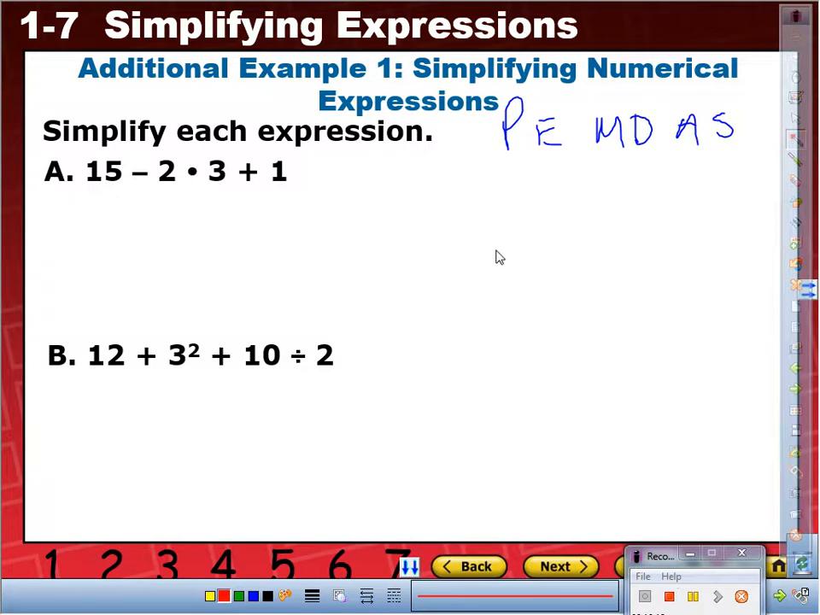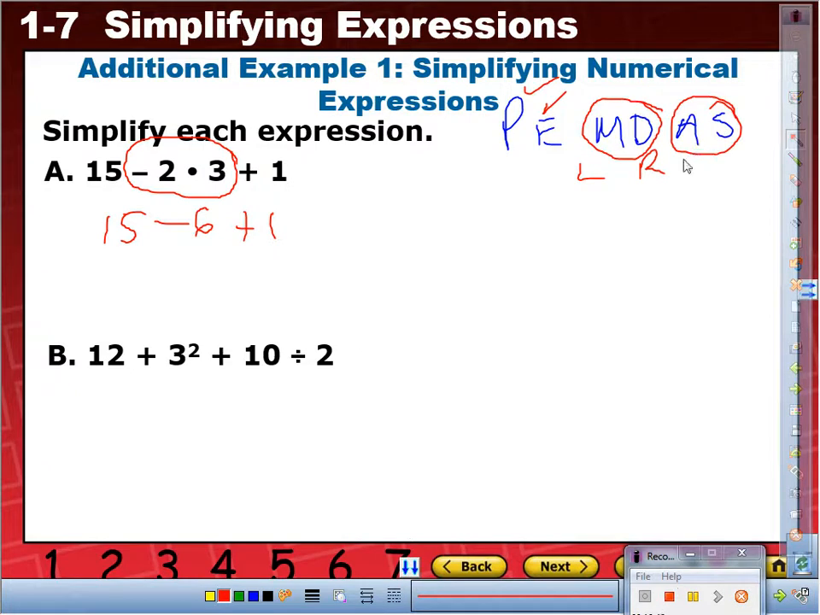Here we go. Let's start with this one. Do I have any grouping symbols? Parentheses? No. Do we have exponents? No. Multiplication and division? Yes, and I'm going from left to right. So check this out. Left to right, scan it, about right here. So negative 2 times 3, that's negative 6. I bring down the 15, I bring down the plus 1, and then my last step is addition and subtraction. We're going from left to right. 15 minus 6, that's 9, plus 1, that is 10. So far, so good?